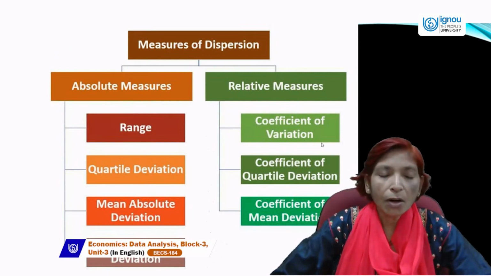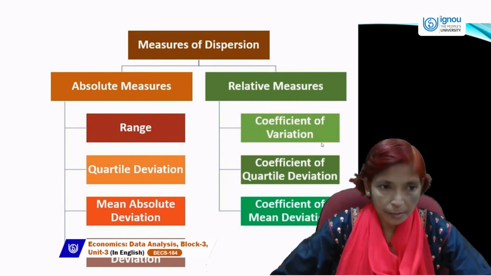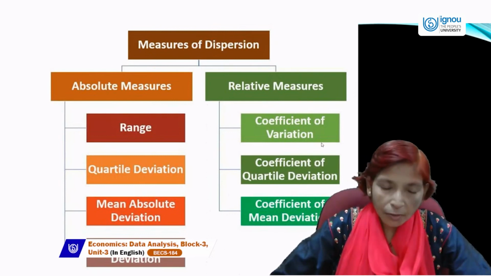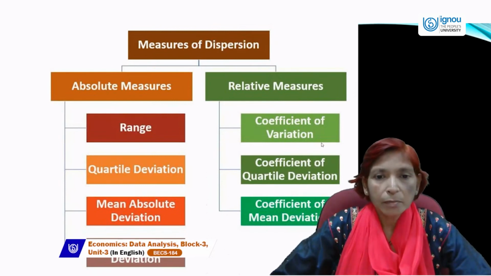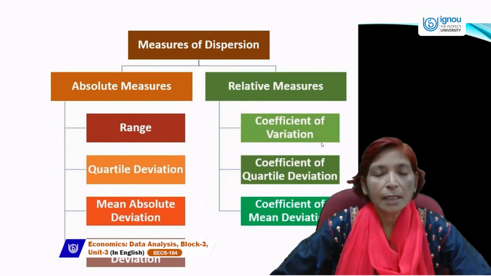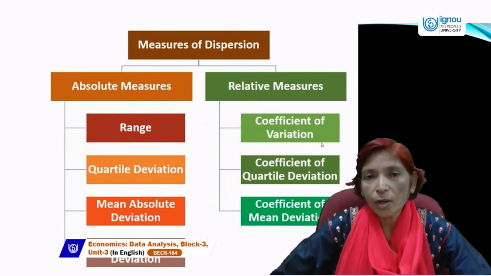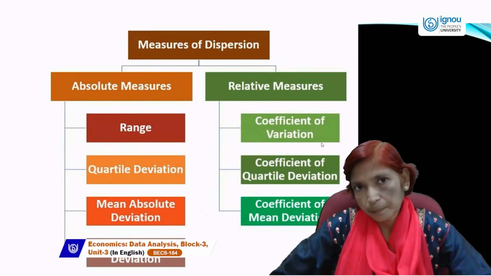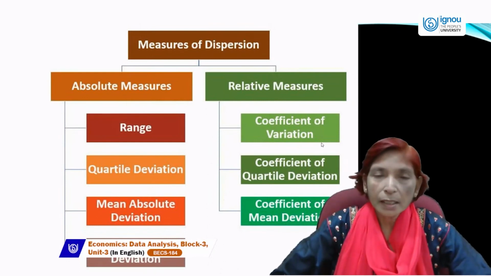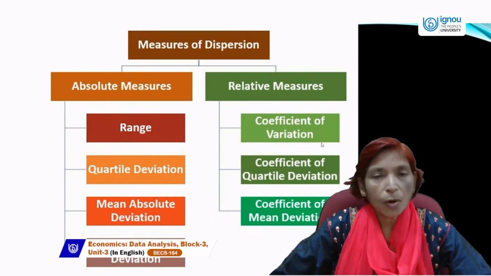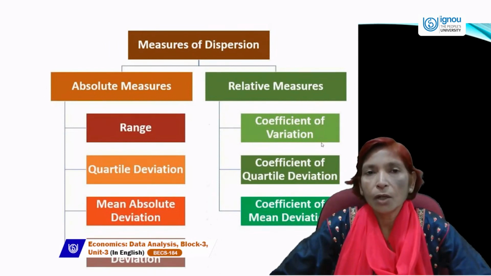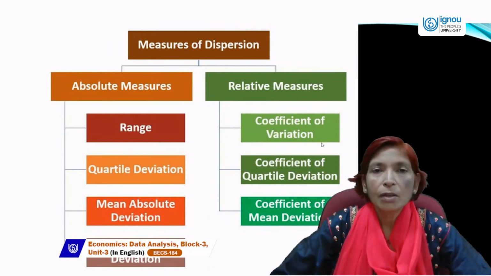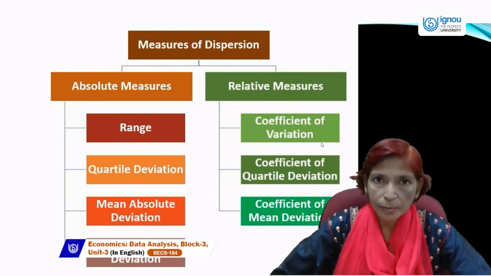Range coefficient is called coefficient of range. And coefficient of range can be estimated by using the formula: largest minus smallest divided by largest plus smallest, or highest minus lowest upon highest plus lowest. This is called coefficient of range.